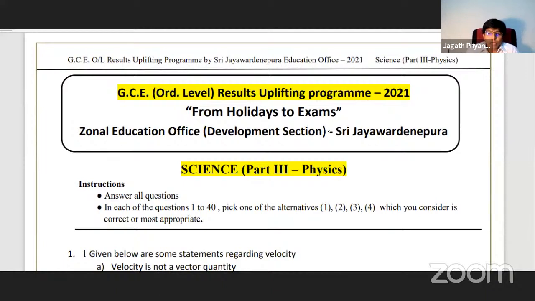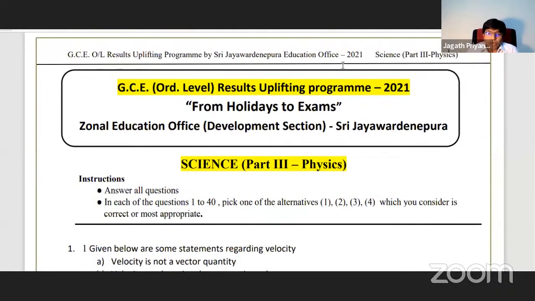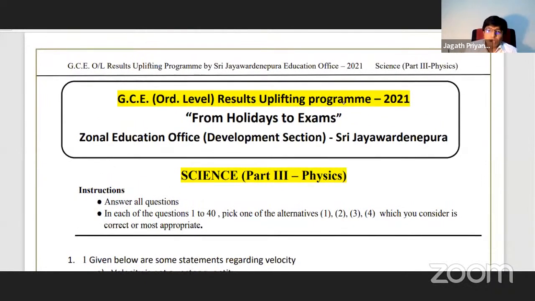Okay, very good. Nearly 10 to 15 students have done it. If you have not got the paper, please send a request, or else I think if you have the WhatsApp number, you can send a request to that also, right? Let's start now. Question number 1.